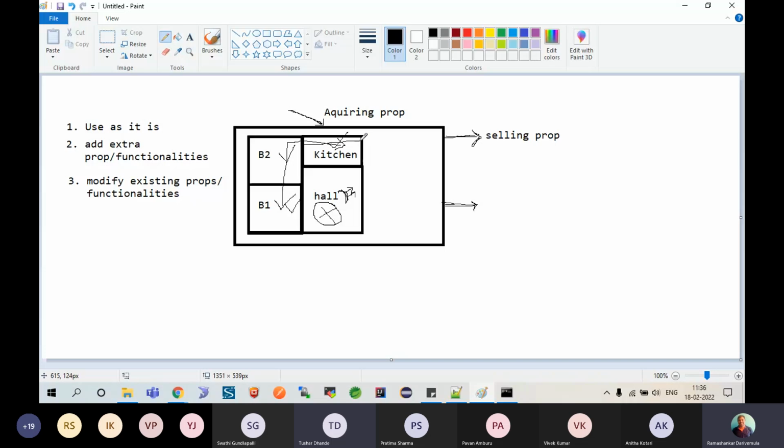I have made it a modular kitchen. When I made it a modular kitchen, what will the purchaser see? Will he see the older kitchen or the newer kitchen? The newer, modified one, correct? So I can modify the existing functionality also. So these are the three things I can do when I get a property from my parent, and then I can sell it off also.